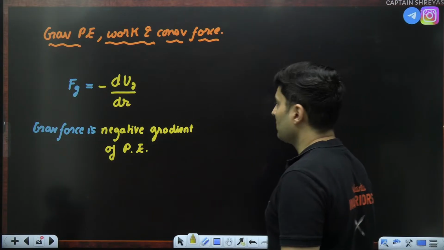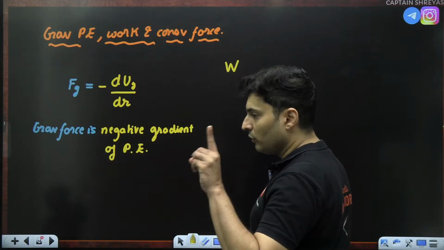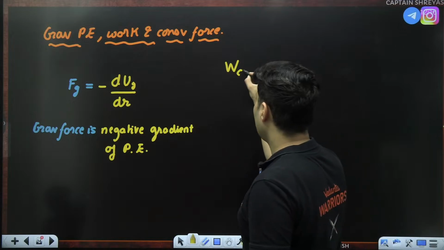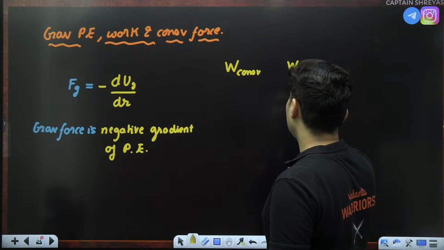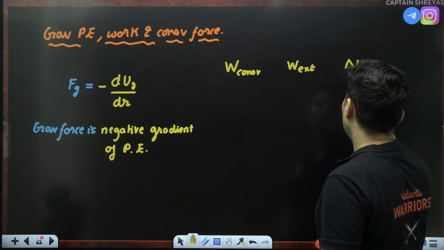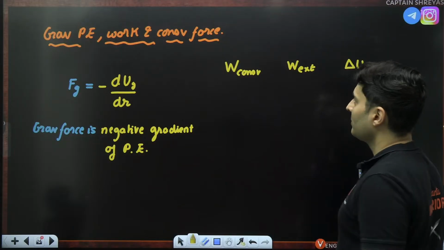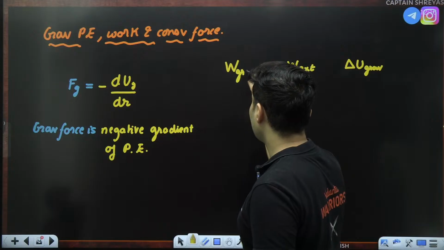Another important thing, the work done by conservative force, work done by external force, and the change in the gravitational energy. The work done by conservative force means the work done by gravity in this case.